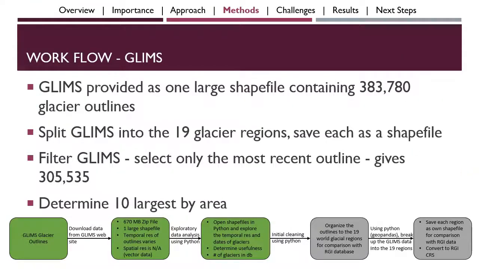The GLIMS data is provided in one large shapefile containing 383,780 glacier outlines. To work with the GLIMS data, I first needed to split the GLIMS data into the 19 regions. I did this using GeoPandas and a shapefile of the 19 regions I obtained from the Global Terrestrial Network for Glaciers. Once I had split GLIMS into the regions, I then wanted to only use the most recent measurements, so I filtered by the latest date. This gave a total number of outlines over 19 shapefiles of approximately 300,000 glaciers. I then determined the area of each shapefile and selected the 10 largest for each region and saved this to a CSV file for later use when comparing to RGI. You can see my workflow diagram at the bottom of the screen.